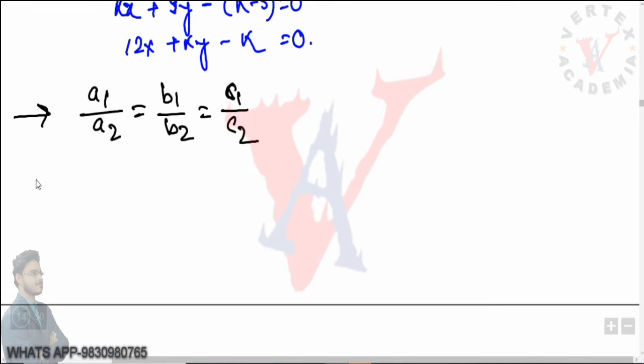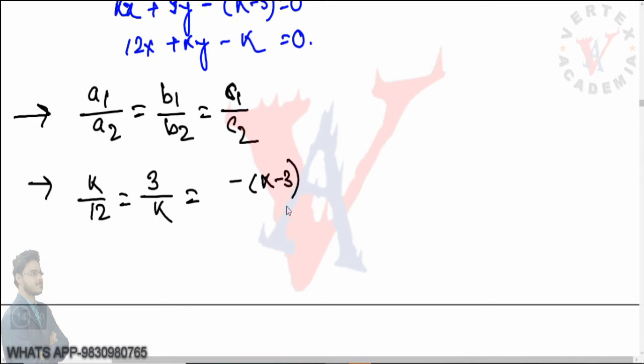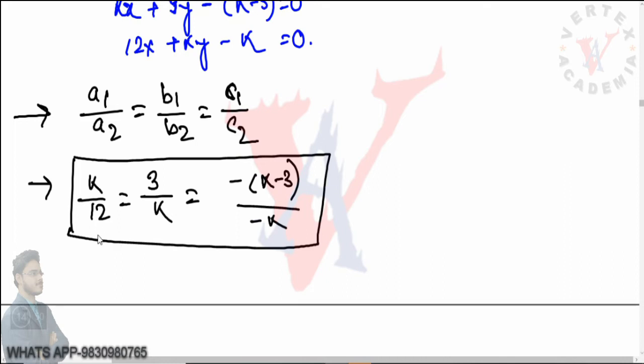So it becomes k by 12 equals 3 by k equals minus of k minus 3 by minus k. Now one thing I would like to make clear: this is the first one, this is the second one, and this is the third one. If in a problem we are coming to a conclusion of 3 or more possibilities, here we are actually getting 3 equations. The first and second make an equation, the second and third make an equation, and the first and the third also make an equation.